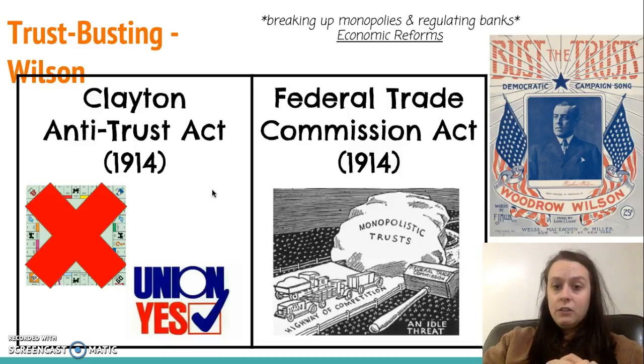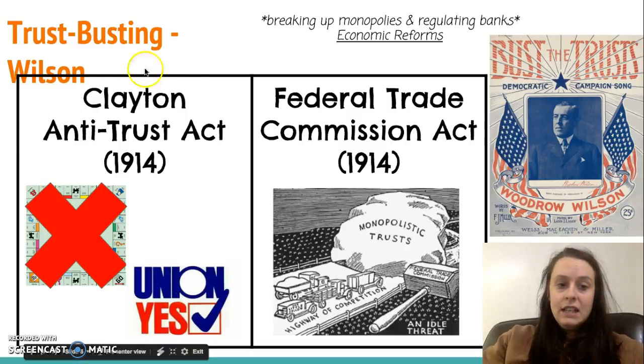Lastly is the Federal Trade Commission Act. This is also an attempt to get rid of monopolies. It established a group of senators to oversee industrial capitalism and to figure out which companies were breaking the Clayton Antitrust Act and then go after those companies.